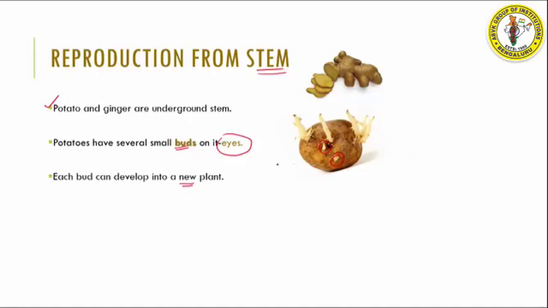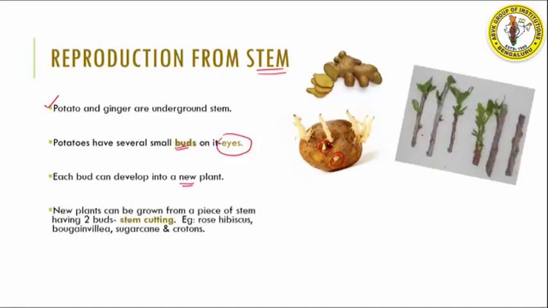Now some farmers and gardeners, apart from using buds, will take cuttings of stem and plant that. Now, what kind of stem do they take? They take a piece of a stem that has two buds in it. So if you see, this is one bud and this is another bud. They plant it, and this will start growing into a new plant. This method is called stem cutting. Examples of plants that can be grown like this are rose, hibiscus, bougainvillea, sugarcane, and crotons.